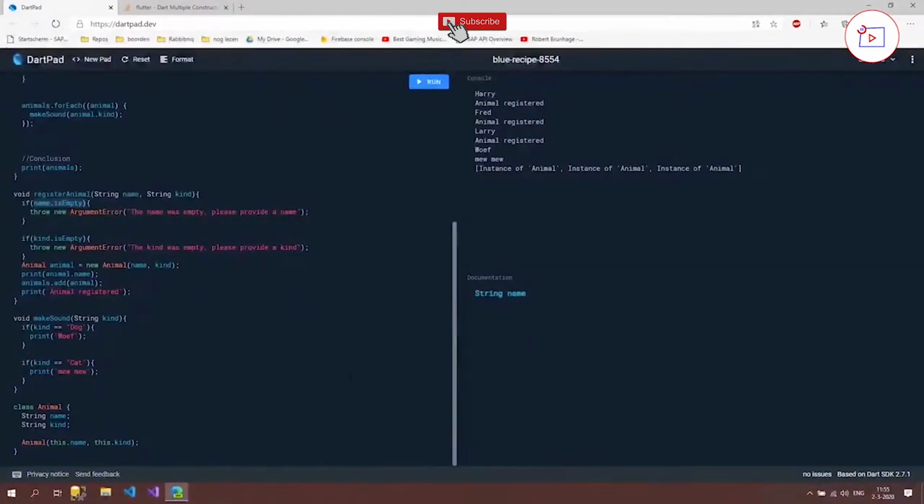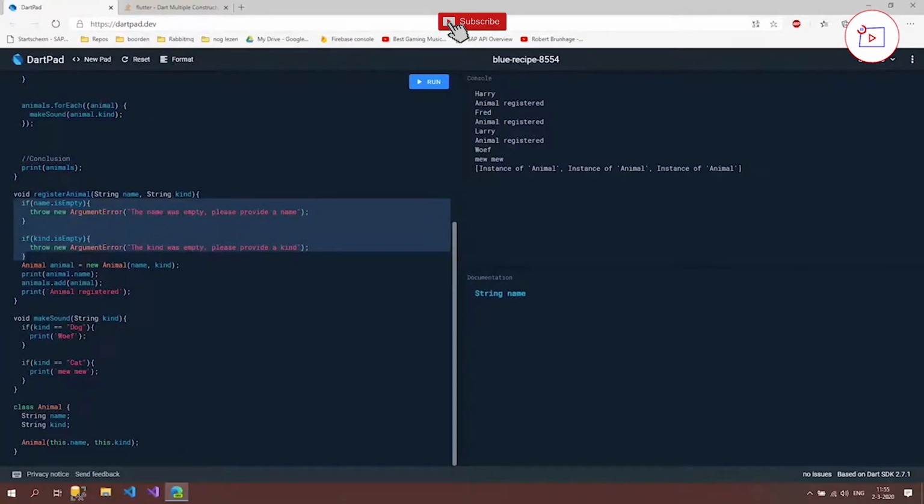In the last video, we had a really quick intro into constructors. In this video, I want to take a look at some design choices that we can make with these constructors. So for that, we go back to our code. And what's really interesting to me is this part of our code. So we have here the input validation that we do before we create our animal class.